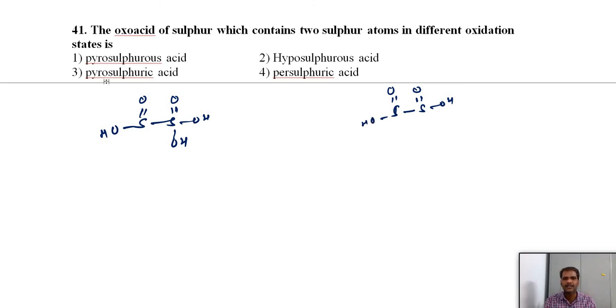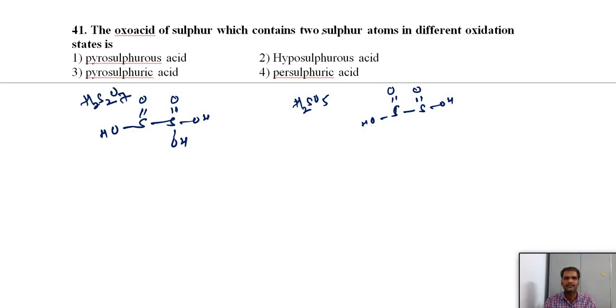And pyrosulfuric acid, we know that it is oleum, it has SOS linkages. Persulfuric acid, nothing but H2SO5. Pyrosulfuric acid, this is oleum, H2S2O7.